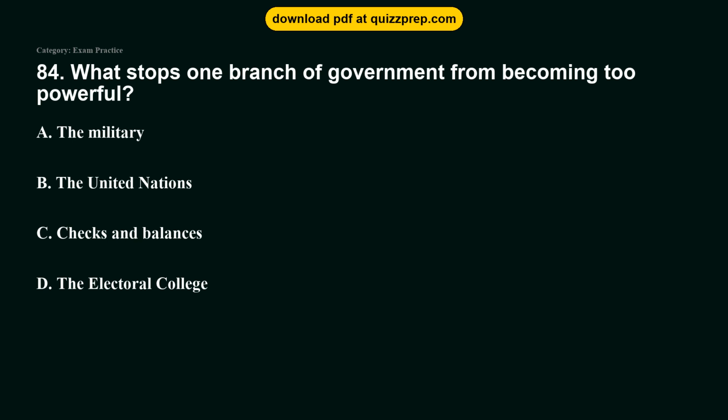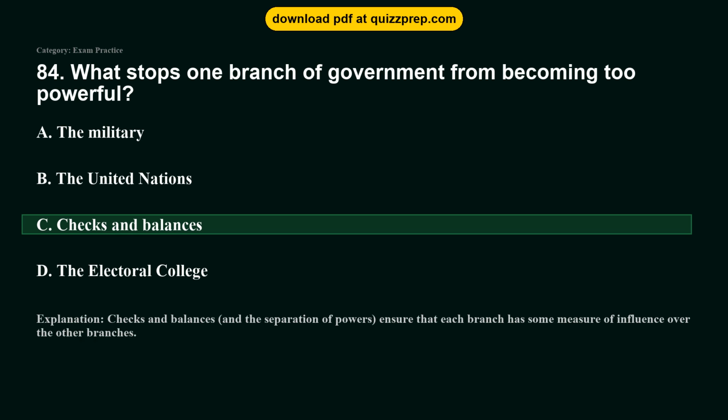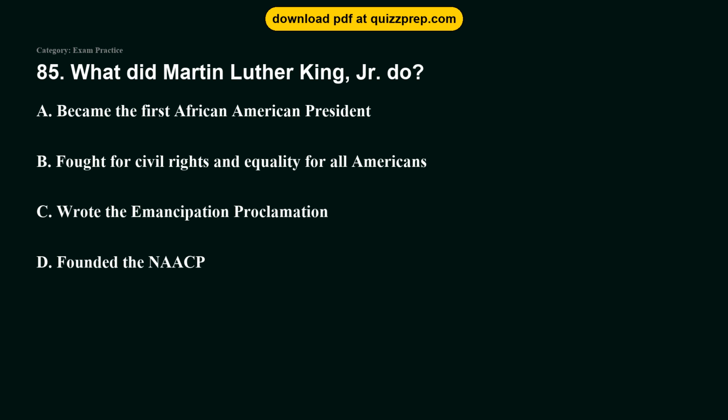Question 84. What stops one branch of government from becoming too powerful? Option A, the military. Option B, the United Nations. Option C, checks and balances. Option D, the Electoral College. The correct answer is option C, checks and balances. Checks and balances, and the separation of powers, ensure that each branch has some measure of influence over the other branches.